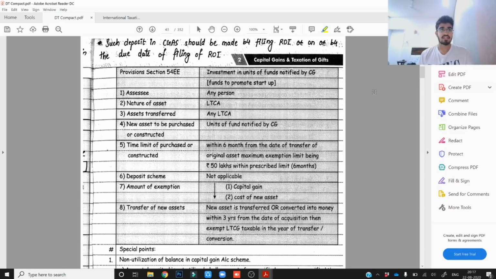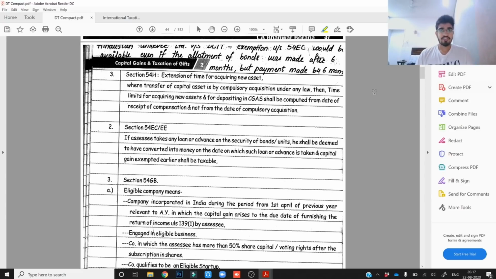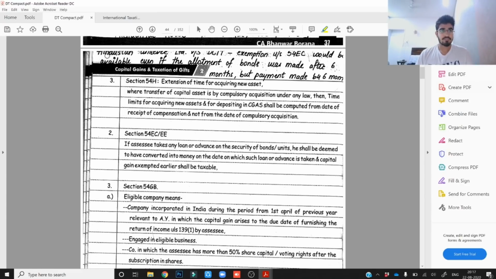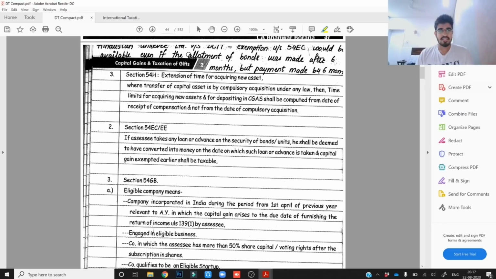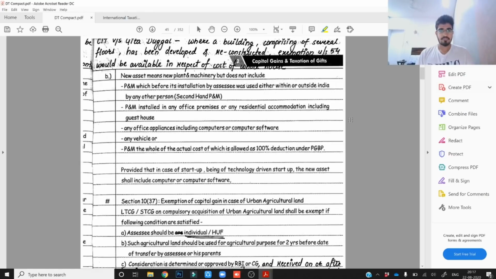You can just write down whatever important points you find on the particular page, and I'm sorry if there are some particular words which might not be visible for you, like for instance this particular word Hindustan Unilever Limited. So this has not been scanned properly, but then I think you will be able to read it if you just try to figure it out. So I'm sorry for this, but then I think this would be useful for all of you. So this is all I'd like to say about this particular compact.